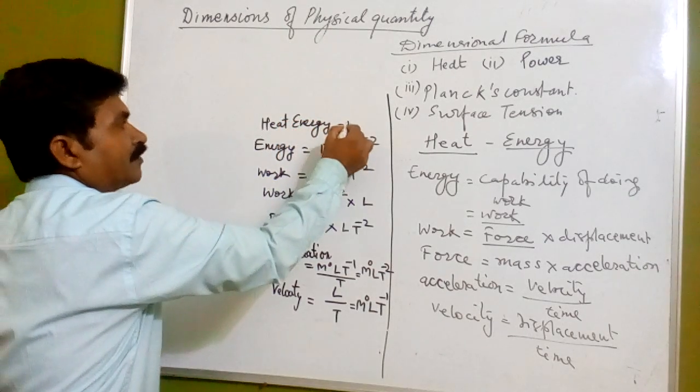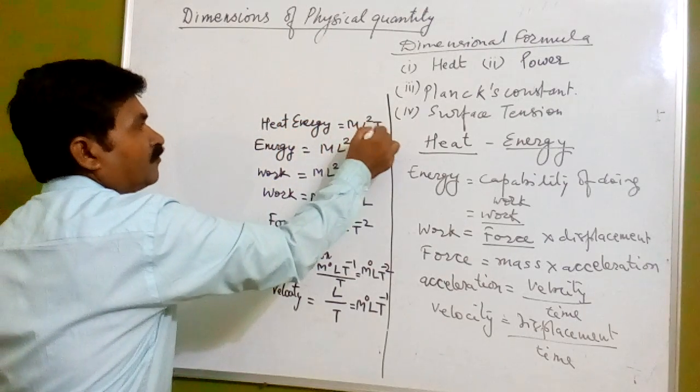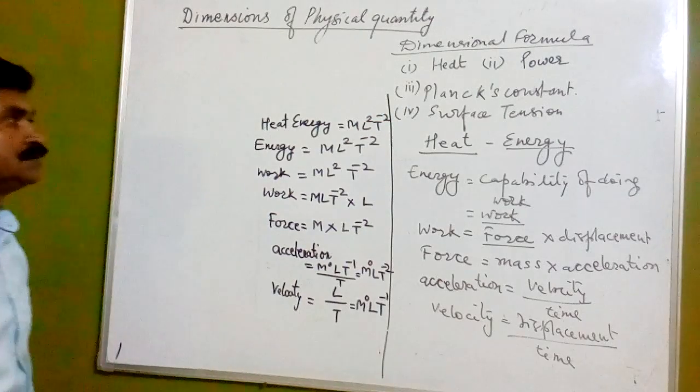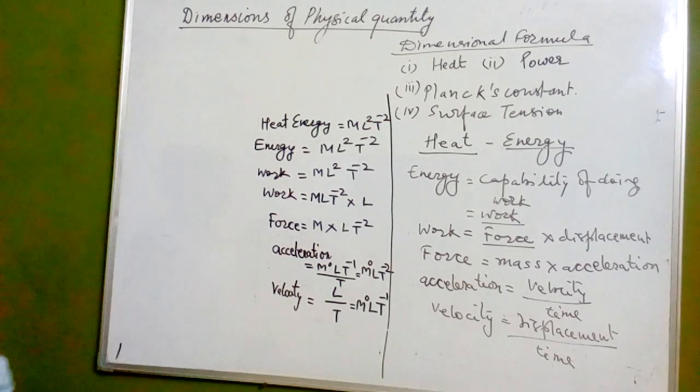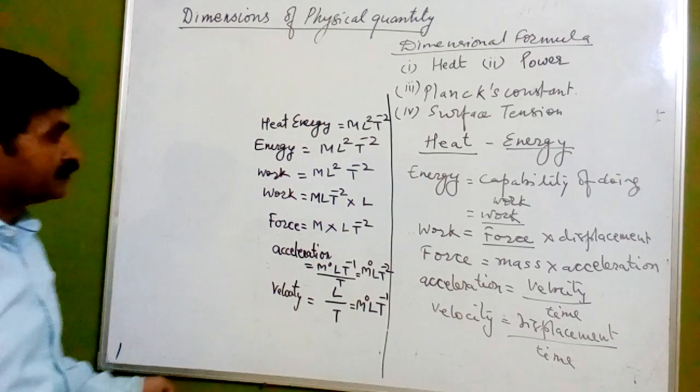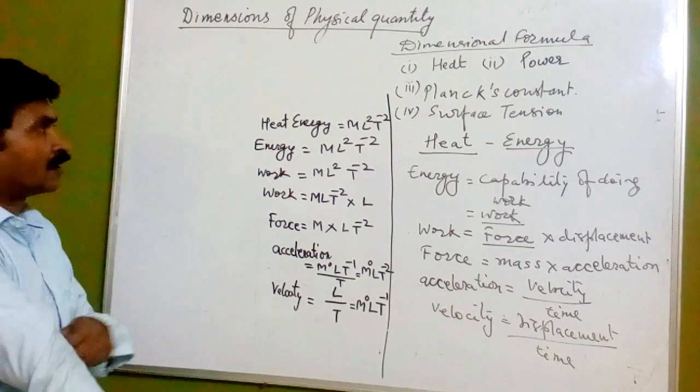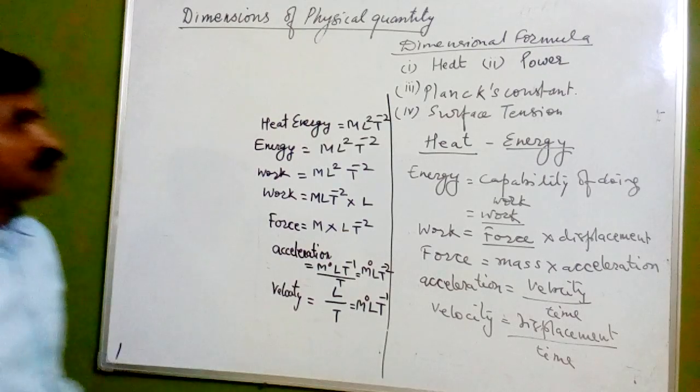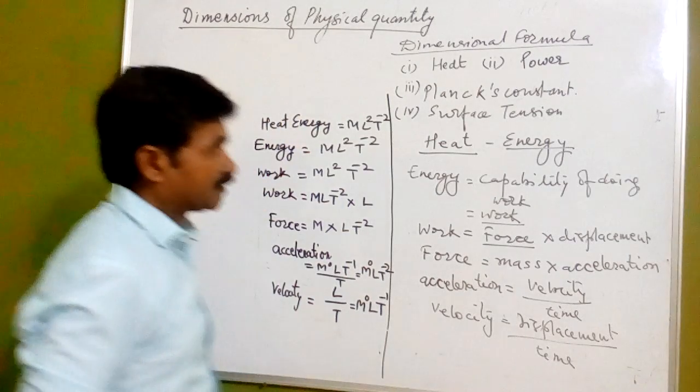So this way we have got the dimensional formula for heat energy in terms of this. Okay, now we can go on. Now here we have another one, that is power.